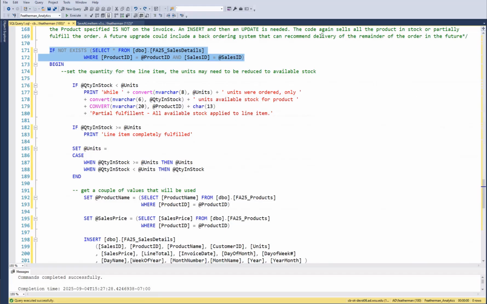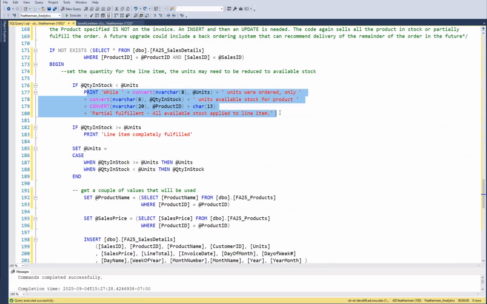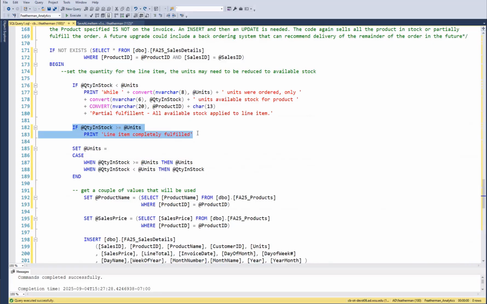All right, but again, if we don't have enough stock, we should tell them, hey, we are reducing, give them a message. We're selling you everything we have. On the other hand, if we do have enough stock, the quantity of stock is more than what they want, or just leave a message, we're selling you all we got.